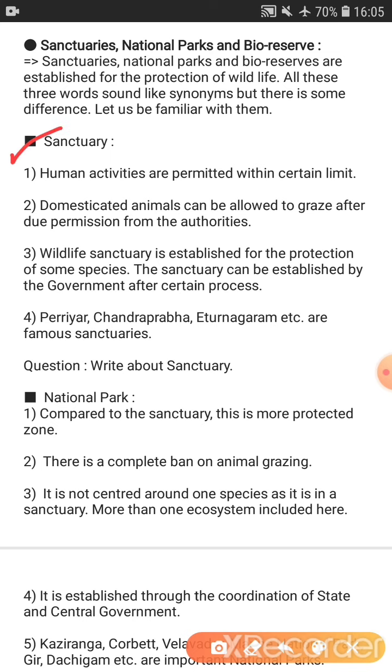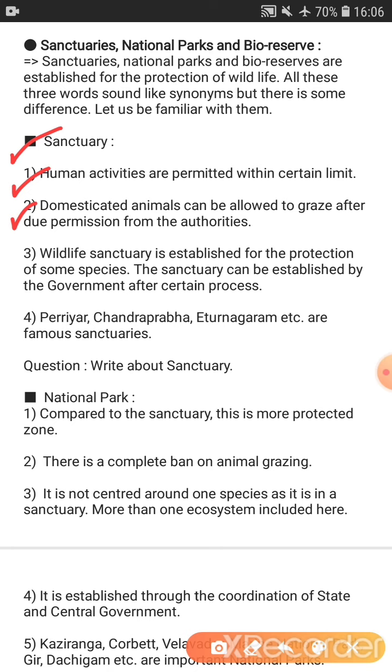See, first point, human activities are permitted within certain limits. So here in the sanctuary, the human activities are permitted. Domesticated animals can go for grazing. Farmers can visit this place. There is no restriction on human activities over here. Now see the second point.